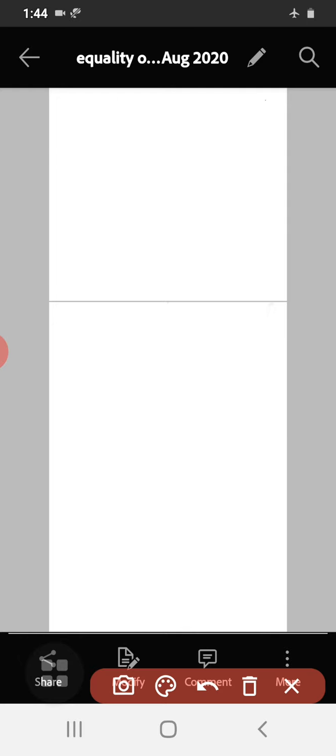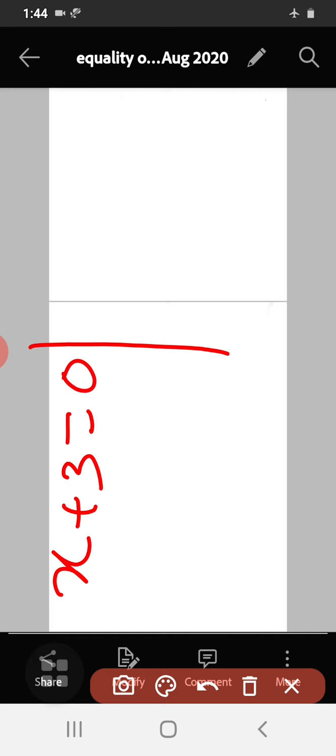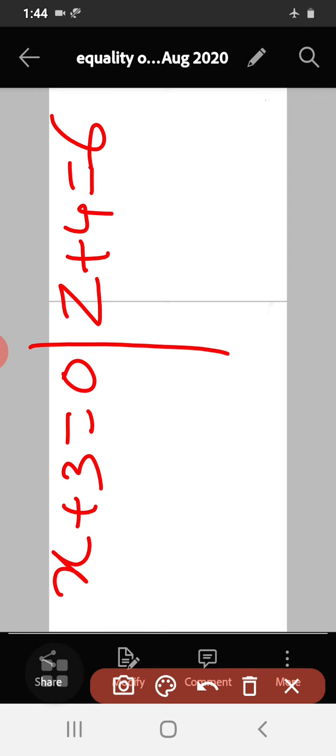You have to compare the corresponding elements. So I will equate them. So x plus 3 is equal to 0. This is the corresponding element. And another one, z plus 4 is equal to 6. So these two I have equated here.